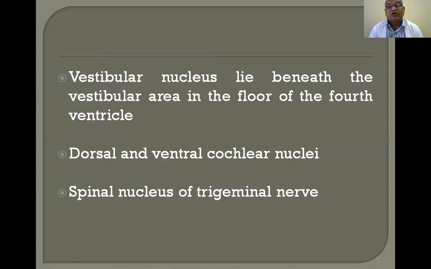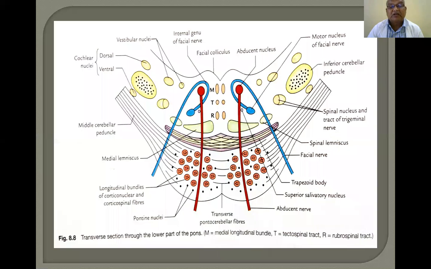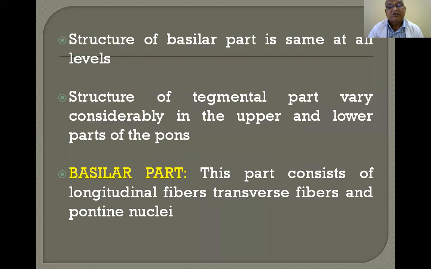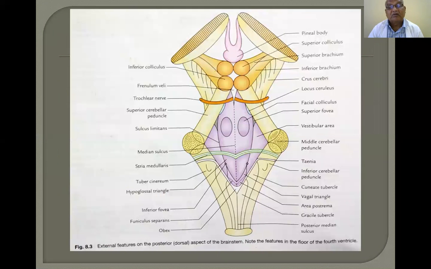Now, I already told you the vestibular nucleus lies beneath the vestibular area in the floor of the fourth ventricle. Where the vestibular nucleus is present, I will show you. This is the facial colliculus. This is the vestibular area.